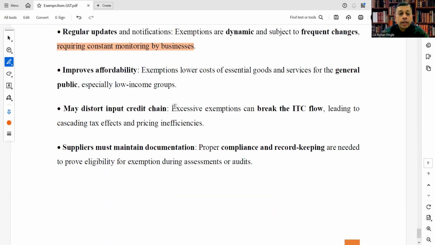Improves affordability. Exemptions lower the cost of essential goods and services for the general public, especially low income groups. These exemptions are given for necessary items and necessary services, so the cost of that particular product or service gets reduced, and therefore the economy is benefited. Particularly low income groups will be benefited.